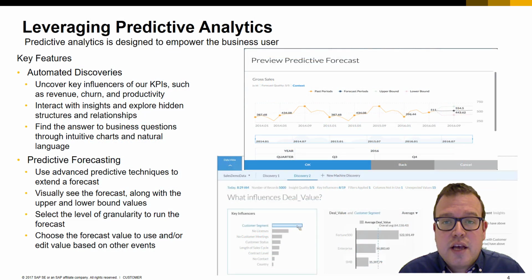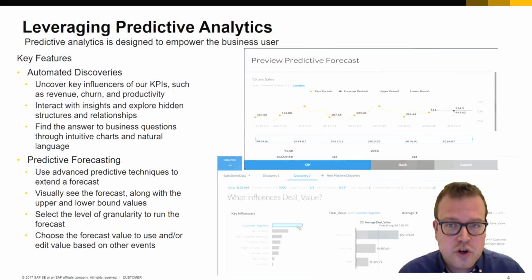Predictive analytics has two key features: automated discoveries and predictive forecasting. In today's video, I'll focus on automated discoveries. These automated discoveries allow you to uncover key influencers of your KPIs, such as revenue, churn, and productivity. It will allow you to interact with insights and explore relationships hidden within your data. It will allow you to find answers to business questions and leverage those by creating natural and intuitive charts.